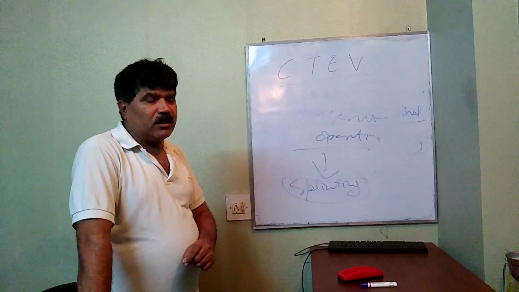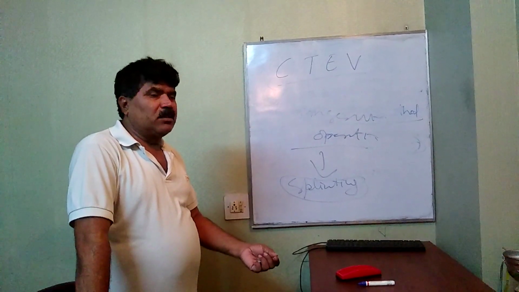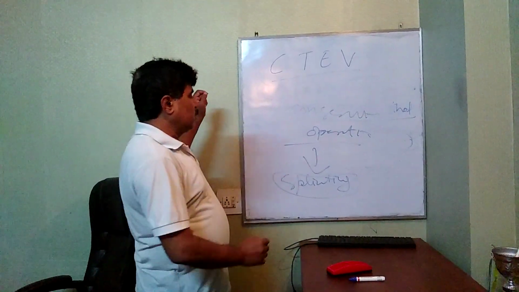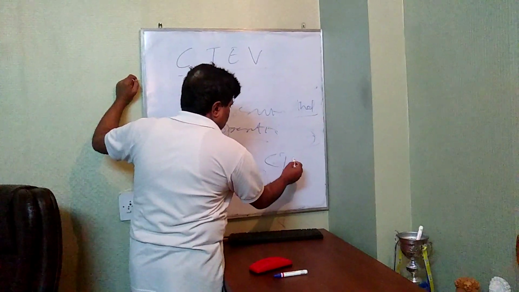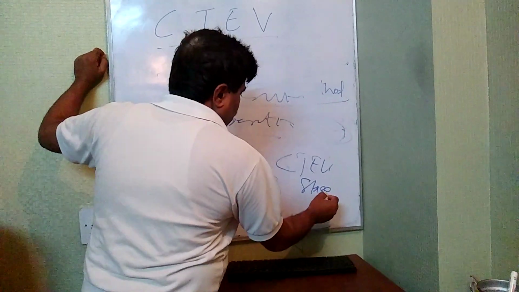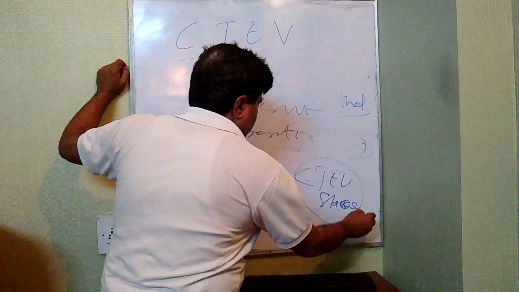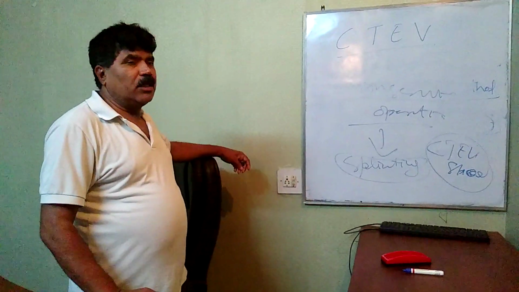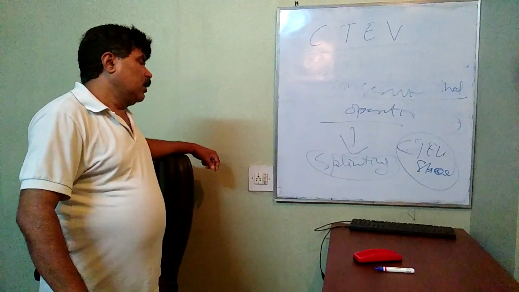A splint for the night is different, and a walking splint is different. There are CTEV shoes, so after walking, you can use CTEV shoes. So these are the methods you can use in case of CTEV to correct the deformity.